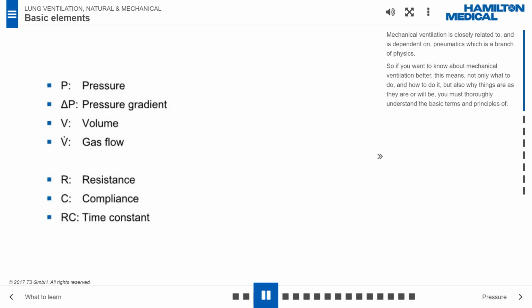Mechanical ventilation is closely related to, and is dependent on, pneumatics, which is a branch of physics. So if you want to know about mechanical ventilation better, this means not only what to do and how to do it, but also why things are as they are or will be, you must thoroughly understand the basic terms and principles of pressure, pressure gradient, volume, gas flow, resistance, compliance, time constant.